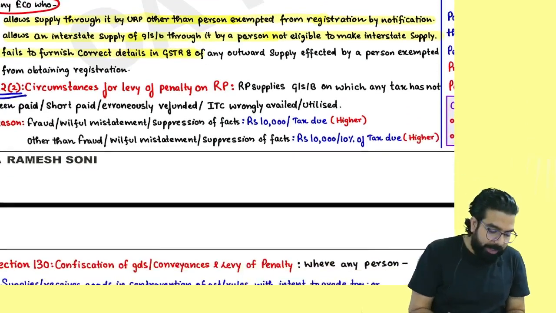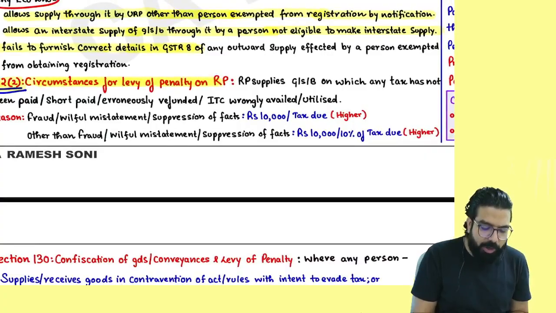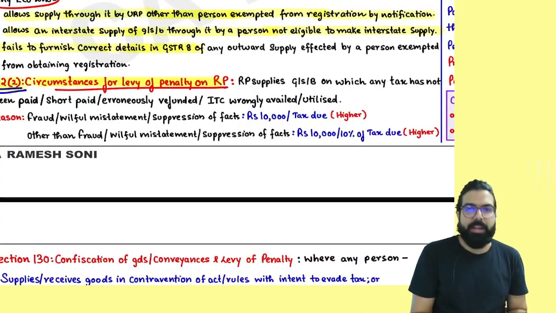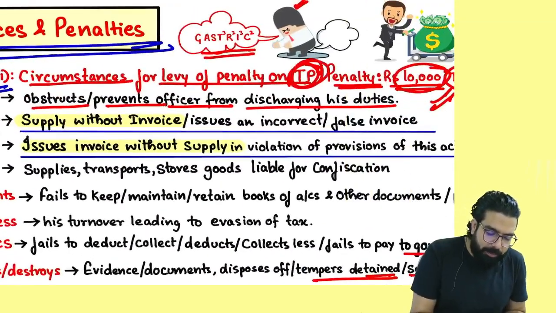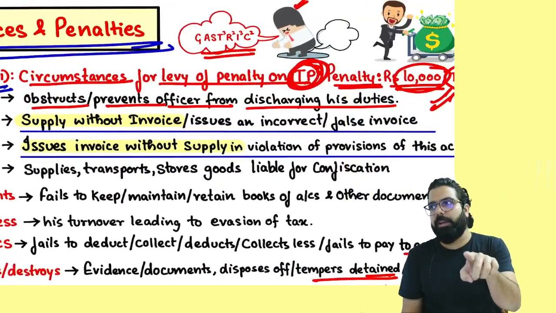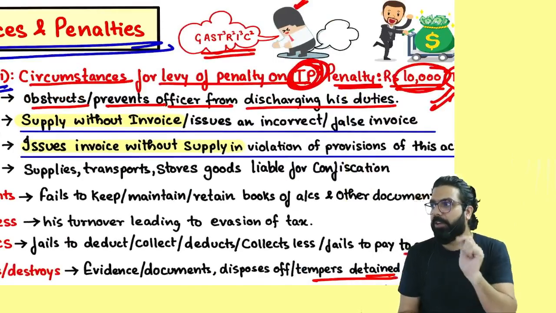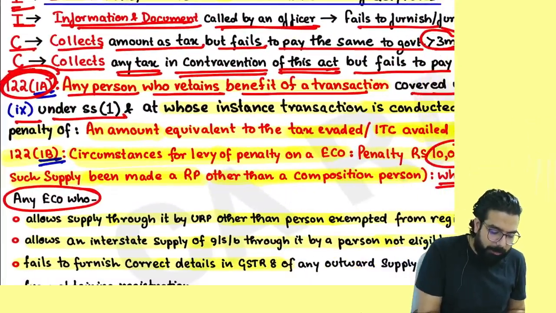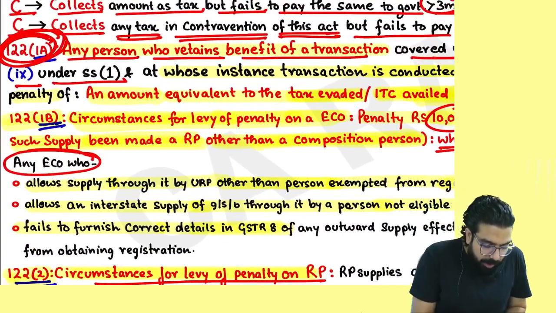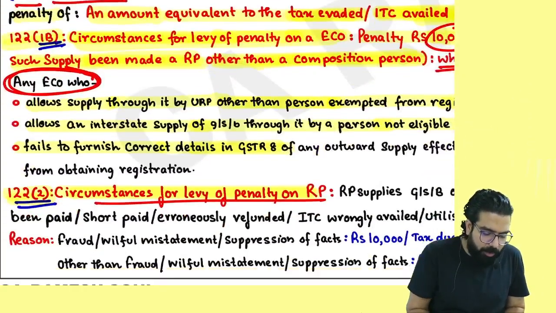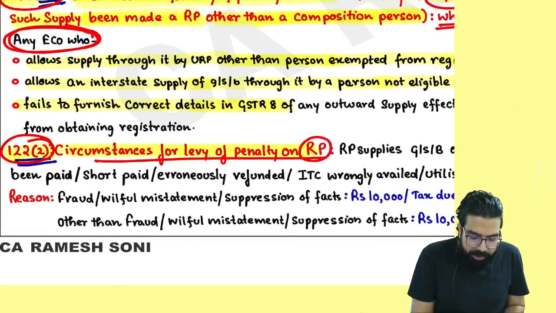Let's go ahead. The next one over here is section number 122, circumstances for levying of penalty on registered person. Tell me one thing. The first one was when penalty will be levied on a taxable person. A taxable person is a person who is registered or liable to be registered. Then the second was on the masterminds, fraud people. The third one was on whom? E-commerce operator. And the next one over here is on registered person.